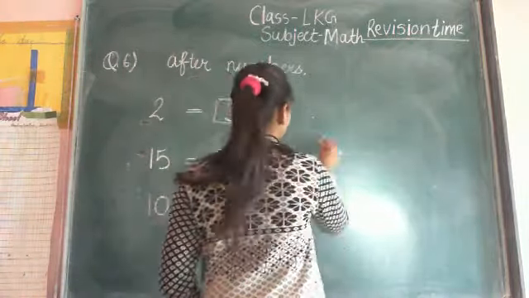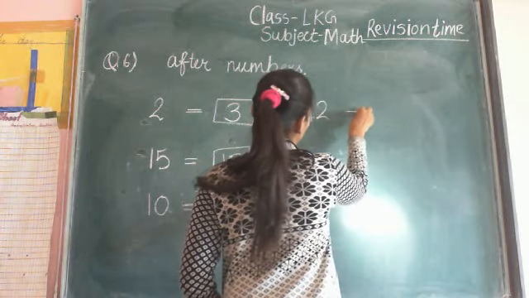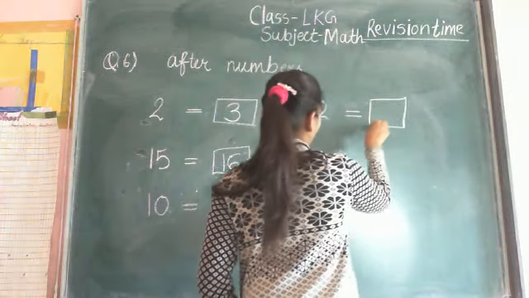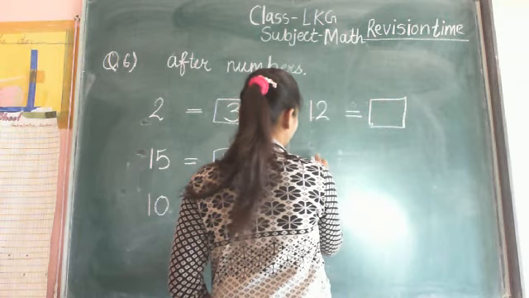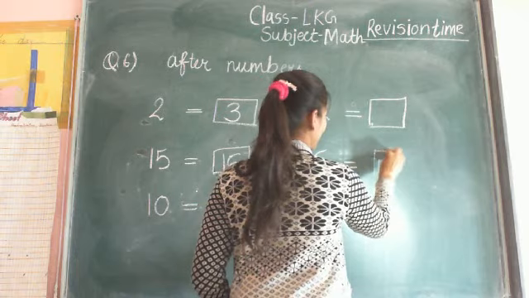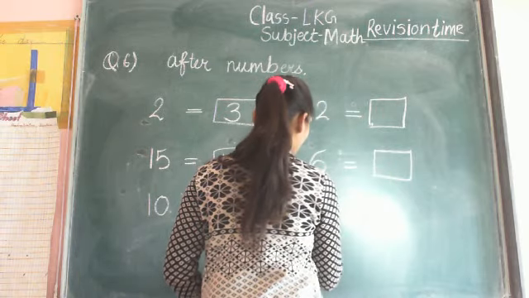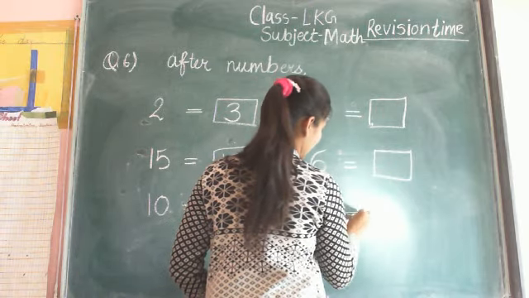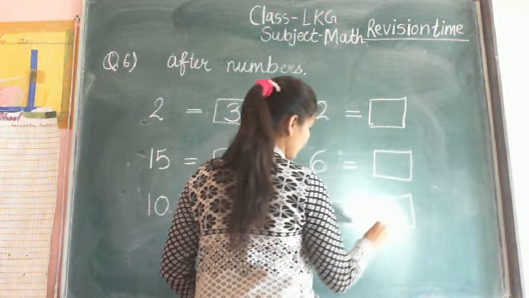Next is here 12. What is the after number of 12? Complete this. 6. What is the after number of 6? And 19. What is the after number of 19?